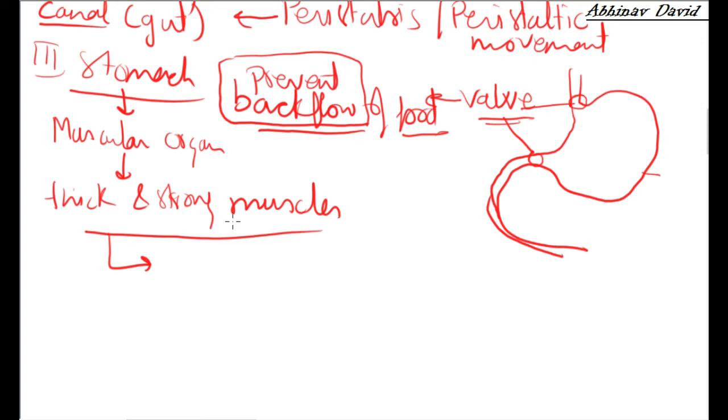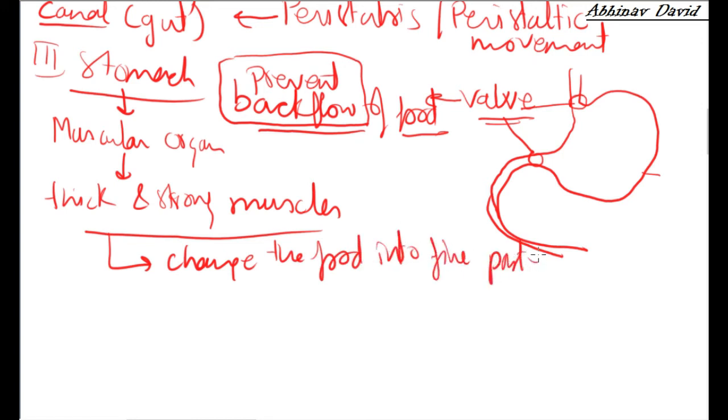So whenever the food comes in the stomach, the muscles contract and relax, and they change the food into a fine paste. Okay, so a paste is formed, and to form a paste it needs to be ground up, and this is done by the strong muscles. So the muscles of the stomach change the food into a fine paste so that it gets mixed up with the digestive enzyme present in the stomach.